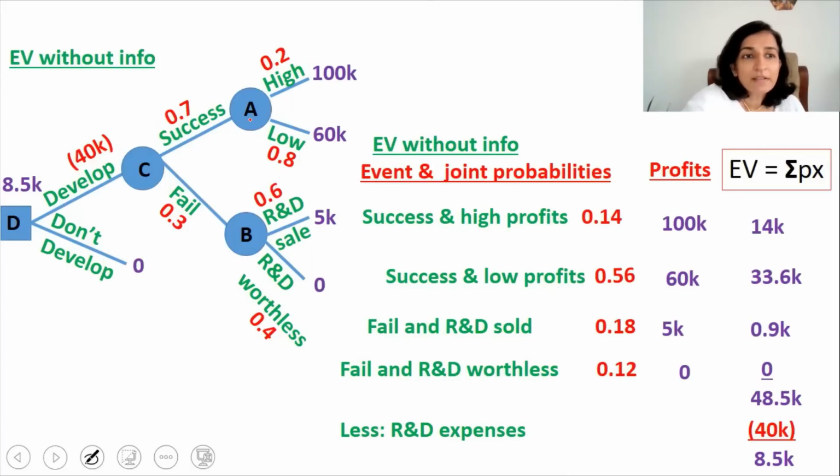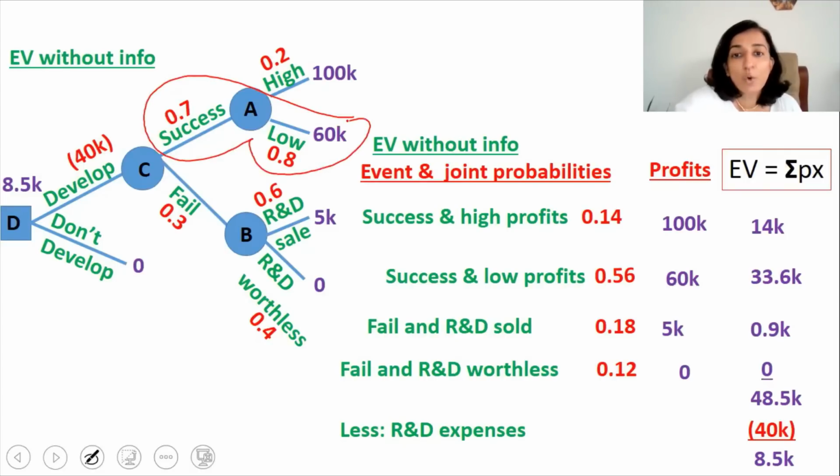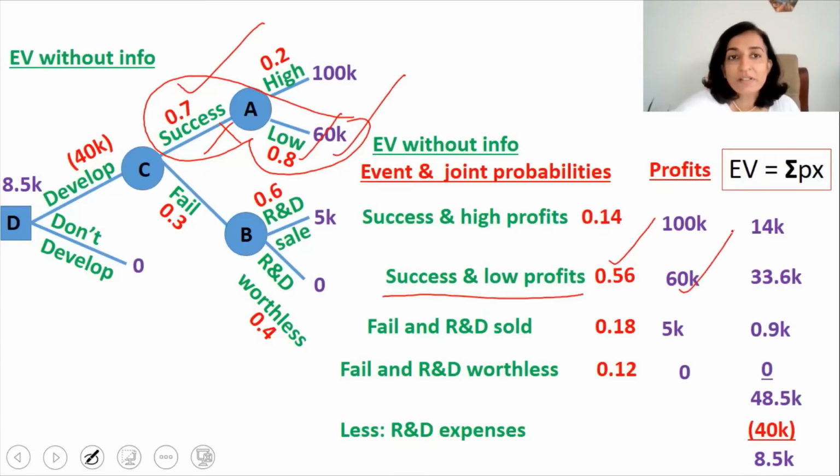See the first part? That is, we are developing the product and we will have a successful product with high profits. And what is the joint probability? It is 0.7 into 0.2, giving a joint probability of 0.14. And what is the profit? $100,000. So I've written the profit here, $100,000. Now going to the second part, that is, we are having a successful product with low profits. That is the second row. So the joint probability is 0.7 into 0.8, that is 0.56, and the profit is $60,000.